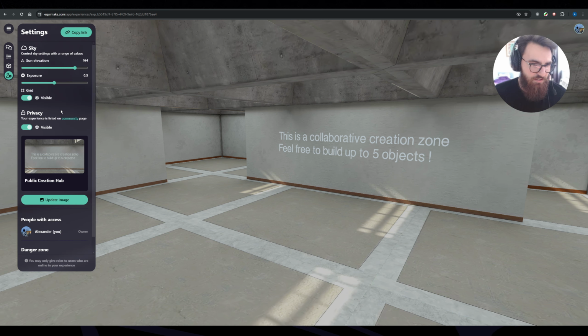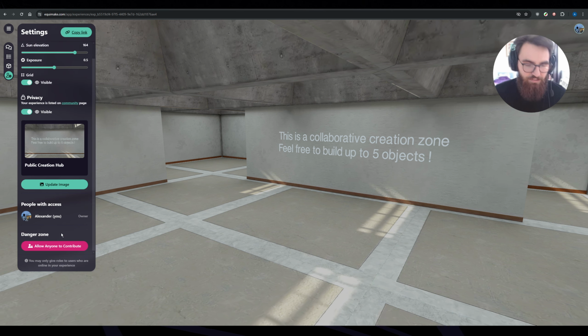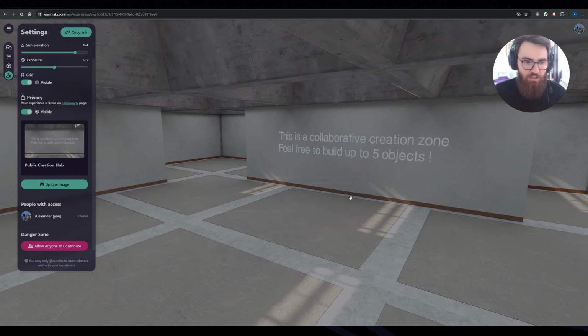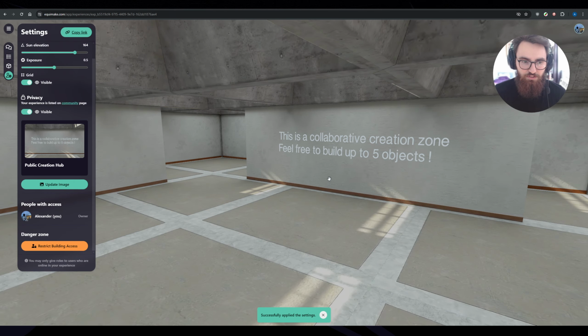If I go to settings, now there is a new setting up here, and it's under danger zone. Why is it under danger zone? Because you can allow anyone to contribute. What it means is that you basically convert your experience to a public-facing experience where anyone can come in and they will get the contributor role automatically. So if I click allow anyone to contribute and I click confirm, it will basically turn this experience into a public sandbox experience. Now you can always restrict the built-in access back if you are unsafe about it, but let me show you what it means.